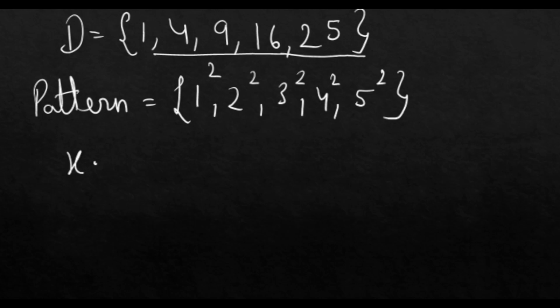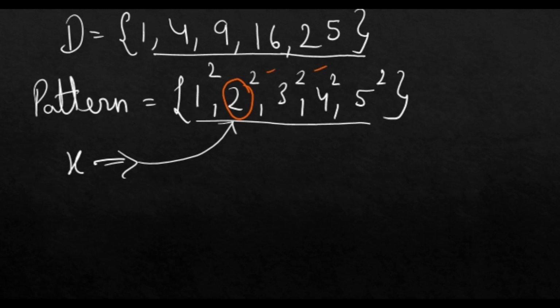We write x in the set to denote all the objects in a set. But here, what do you see? Each element is a square. So what do we do here? We simply make it x square. So it will represent all the elements in set D.